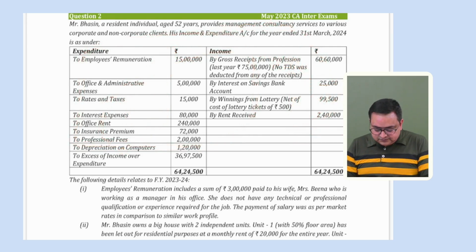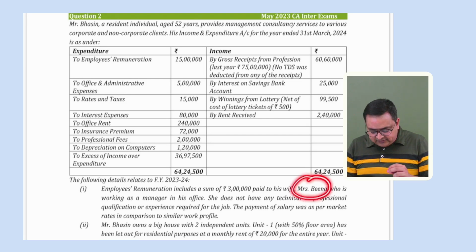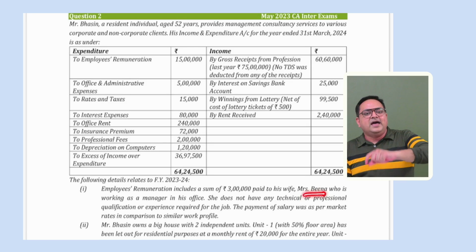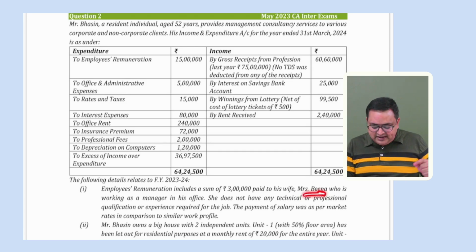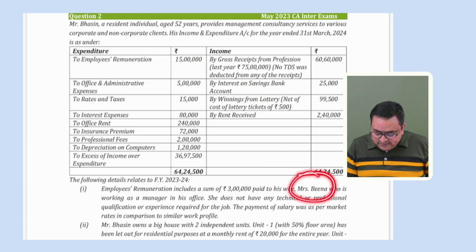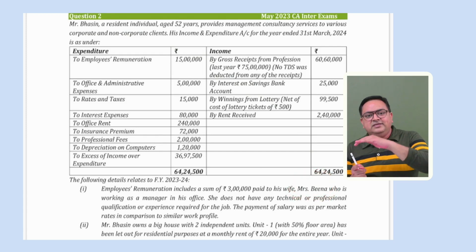First of all, in clubbing, compute the income in the hands of the transferee. Here it is Mrs. Beena, and then take this income in the hands of the transferor, Mr. Basin. Please remember, first we'll compute in the hands of Mrs. Beena, and then we will take this income in the hands of Mr. Basin.